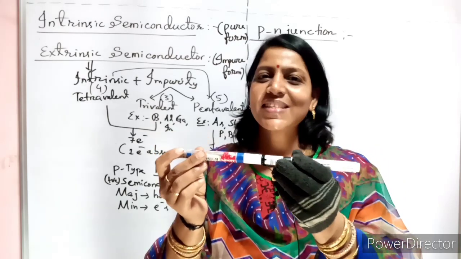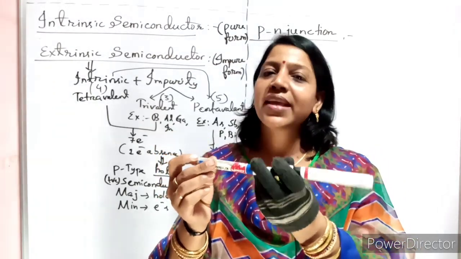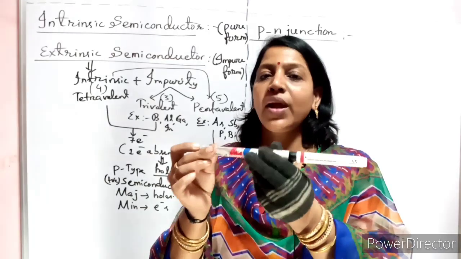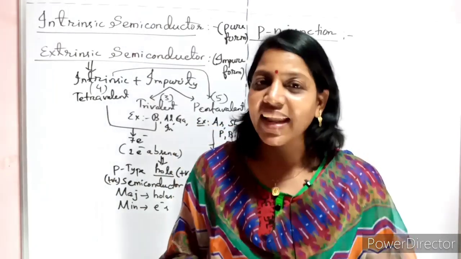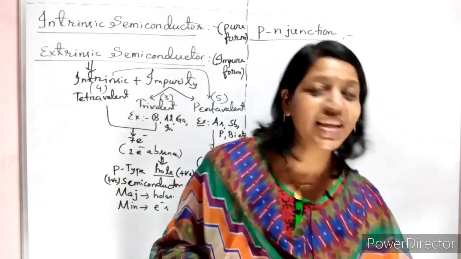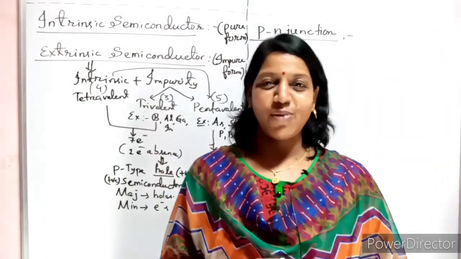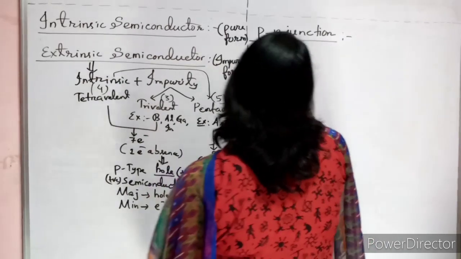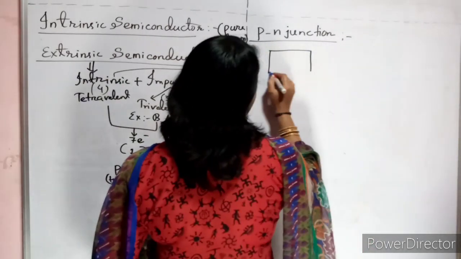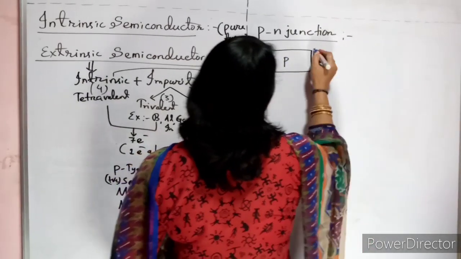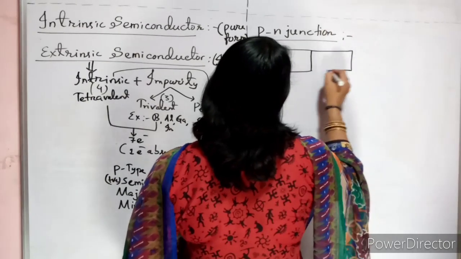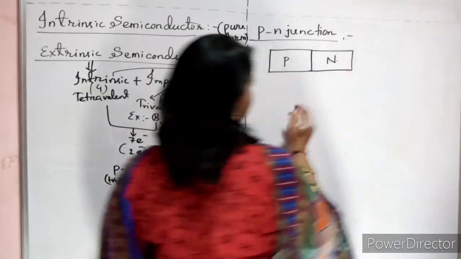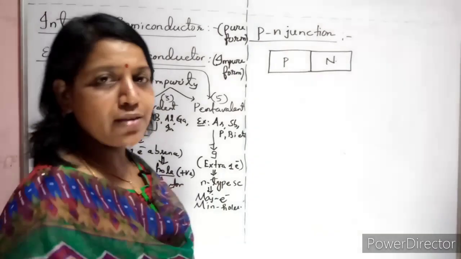There is a certain process called alloying, in which they join the p semiconductor with the n semiconductor so that a junction is formed. Just imagine I am taking the P semiconductor here and the N semiconductor here, now joined by the process of alloying.